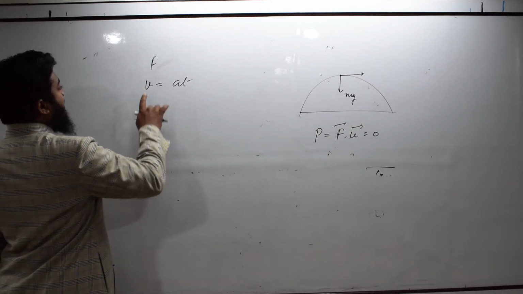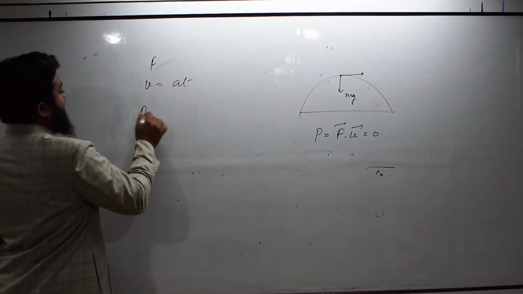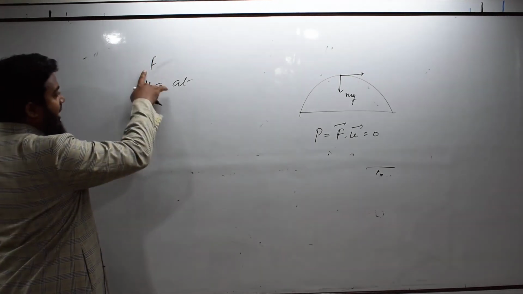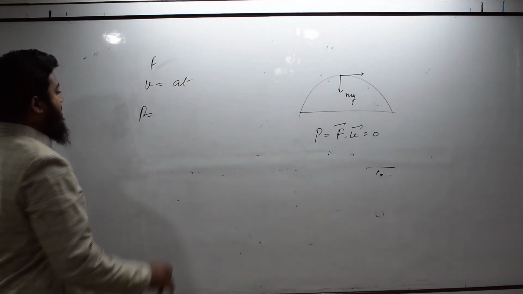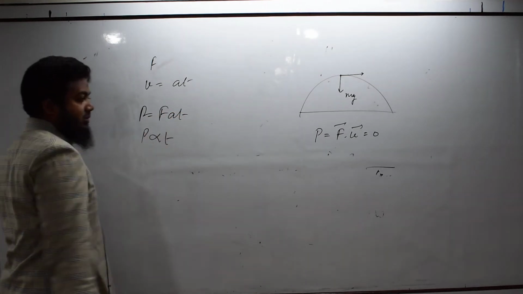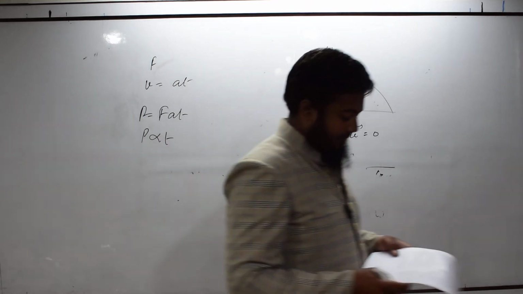Then power is force into velocity. So, F into a into t, where F and a both are constants. So, power will be equal to F a t, or power is directly proportional to t. So, t raised to the power 1.